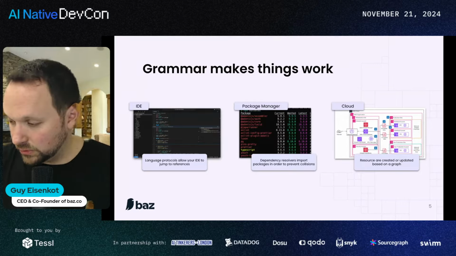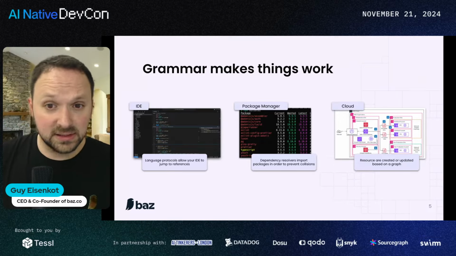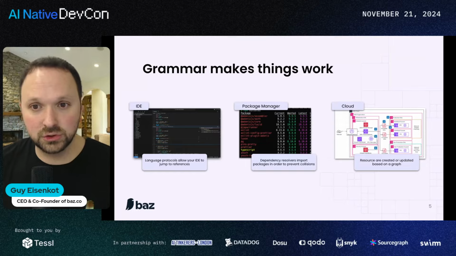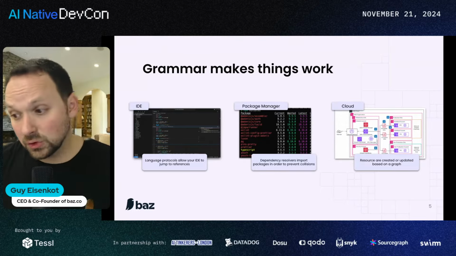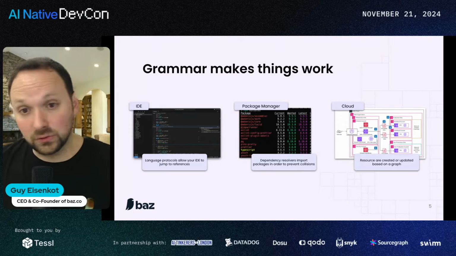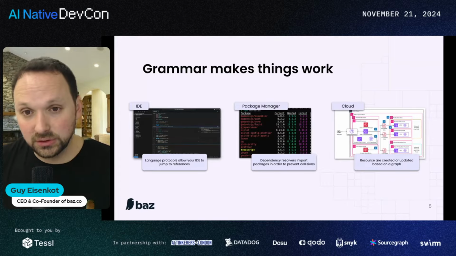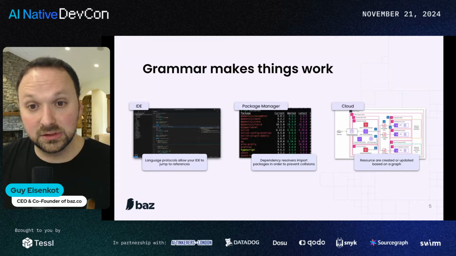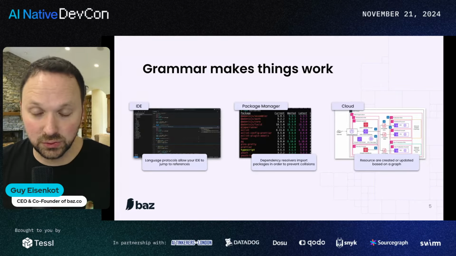My last example, quite non-trivial, is actually cloud, and my background in infrastructure as code. Infrastructure as code languages like Terraform from HashiCorp and CloudFormation from AWS all use a graph backend that describes the different relationships between resources.